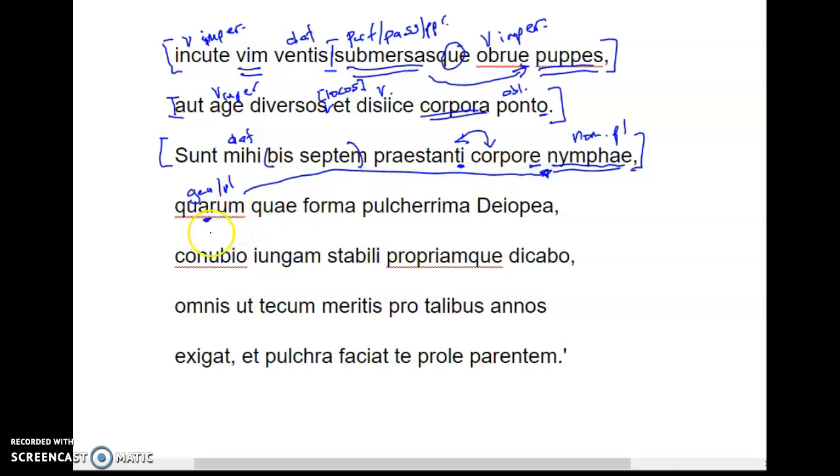Of which nymphs? Quae, we have yet another relative referring to one of these nymphs. Of which nymphs, the which one? Deiopea is Deiopea, forma pulcherrima.